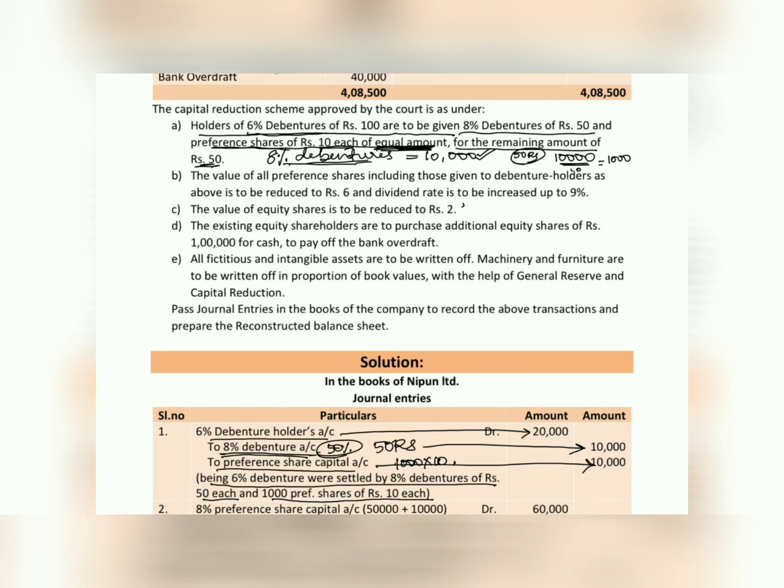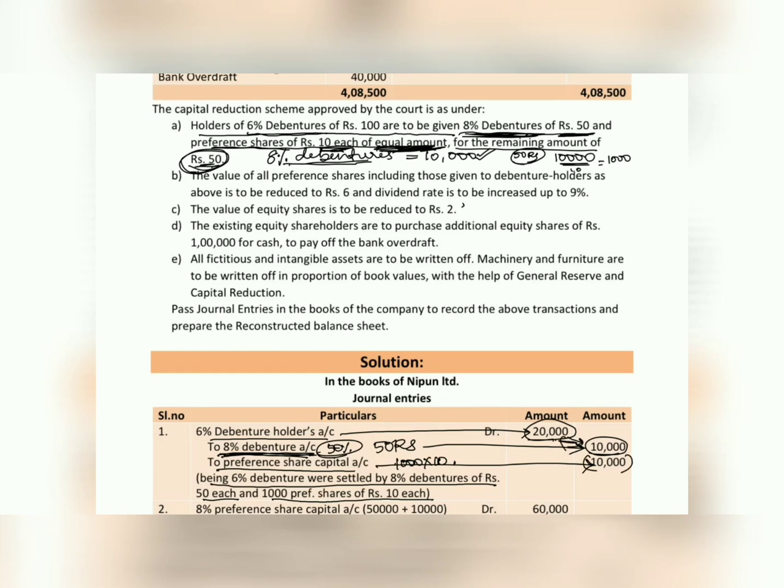So out of 20,000 they have considered half the value, 10,000, as 8% debenture, and for the remaining 50 rupees they are issuing an equal amount of preference shares of rupees 10 each. So the remaining value is 20,000 minus 10,000. The 10,000 worth of value will be issued as preference share capital. Let's look into the next point.